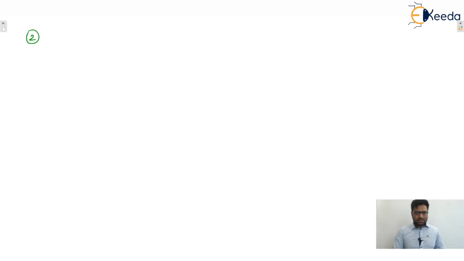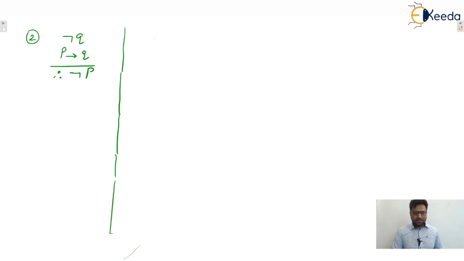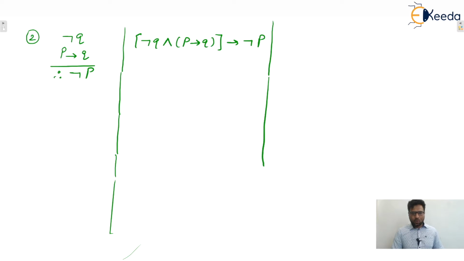Second one, just continue this table. The first premise is given to you, negation Q, and the second premise is given to you, P implies Q, therefore the conclusion is given to you, negation P, isn't it? So you can check this one also, the conjunction of all premises. What will be the conjunction of all premises? Negation Q, and P implies Q. The whole implication, negation P, that is what we can say is a tautology. You can easily check, this one will be a tautology only, isn't it?